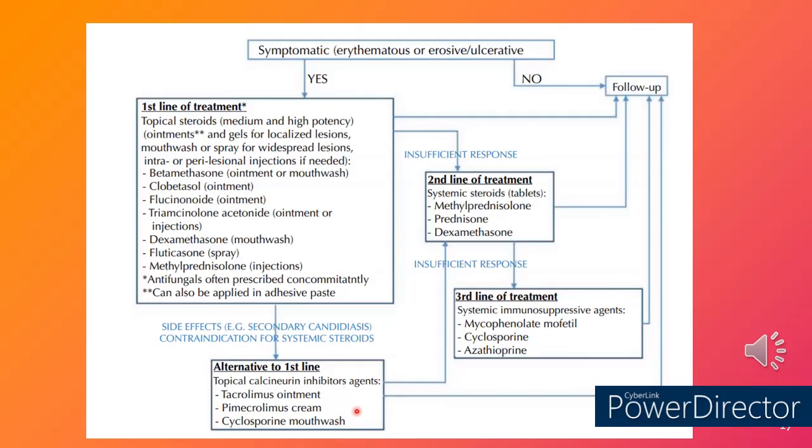When the first line of management fails and the patient is unresponsive, we can go for the second line of management, that includes systemic steroids: methylprednisolone, prednisone or dexamethasone, which should be given in a tapering regimen. A tapered regimen is necessary in order to prevent the side effects or adverse effects of the steroids. Then if the second line of management also fails, we go to the third line of management, that includes systemic immunosuppressants: cyclosporin or azathioprine.